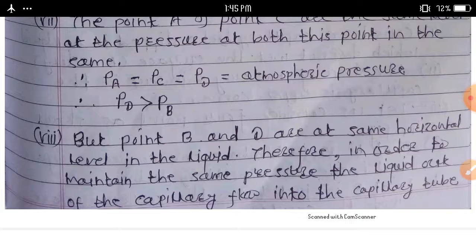In this way, we can explain how the liquid level can rise in the capillary on the basis of pressure difference.